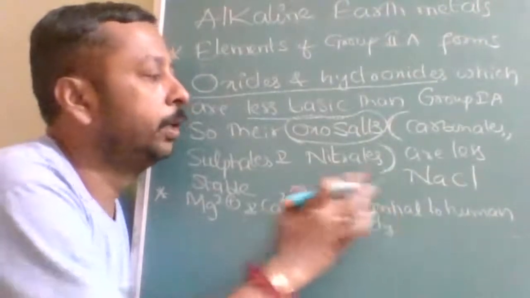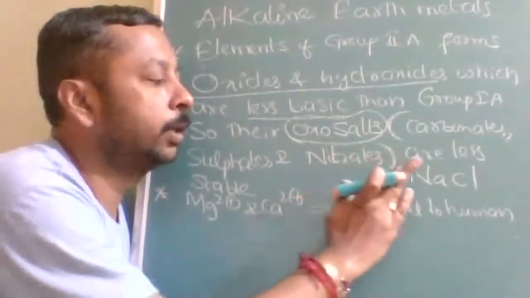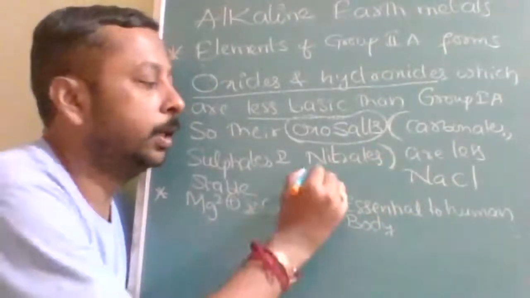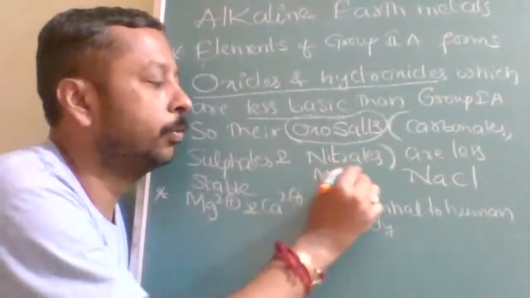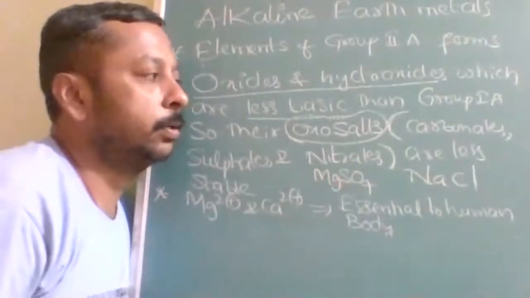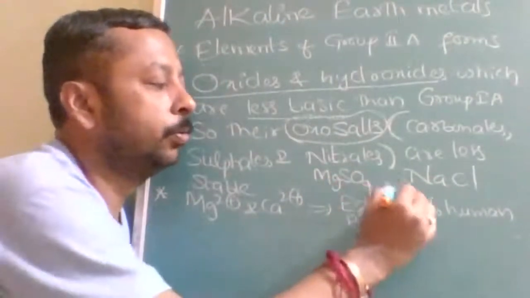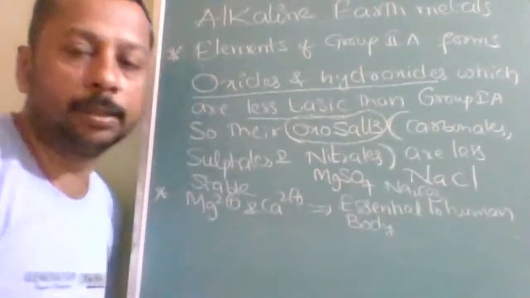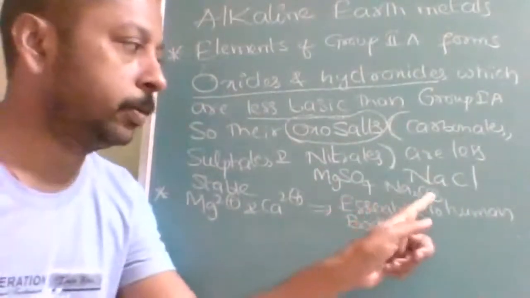So what is an oxosalt? Oxosalts are ternary salts. Let us take MgSO4. This is a ternary salt. Otherwise, sodium carbonate Na2CO3 is a ternary salt, because here we get three types of elements.